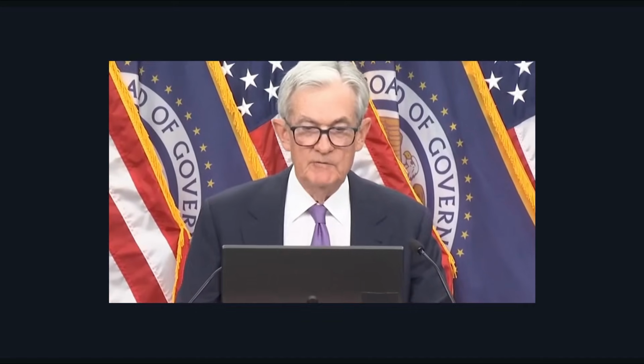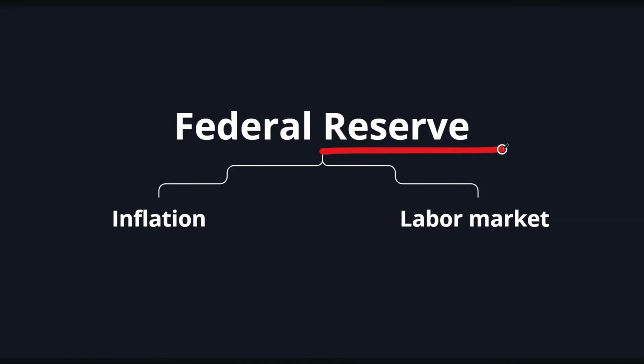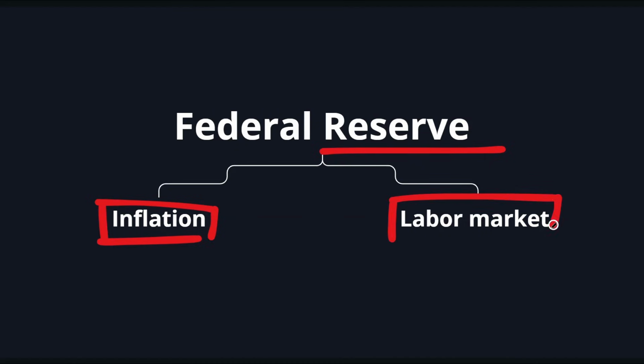My colleagues and I remain squarely focused on achieving our dual mandate goals of maximum employment and stable prices for the benefit of the American people. For the Federal Reserve, that mandate is to keep price stability, so to keep inflation stable, and support the labor market, which is pretty much the same for all central banks. So they have to keep inflation around 2%, which nowadays has become 3%, but whatever. And they have to make sure that the labor market functions well.